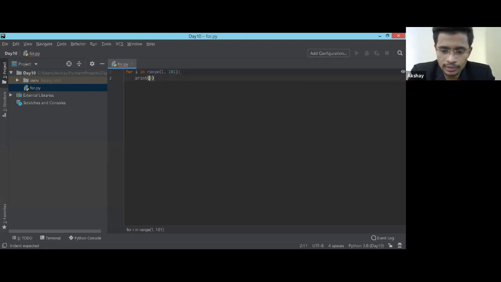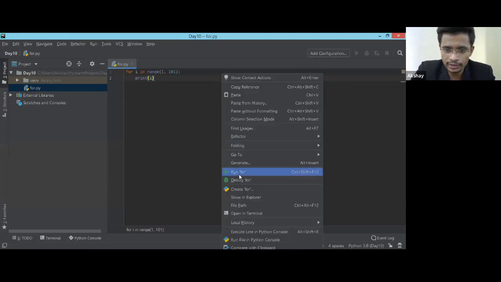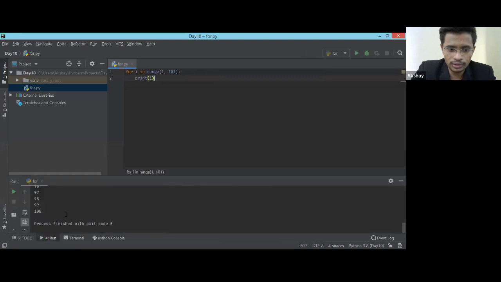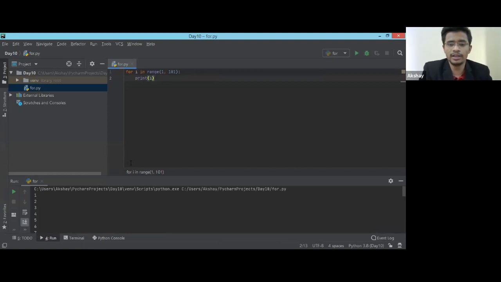It's very simple. It will print the value of i for me. So we round it off in a very short way, using just 2 lines. But if you remember, yesterday when we did the same thing with a while loop, we needed to initialize a variable, then compare, then increment, right? The incrementing has been taken care of by this for loop.